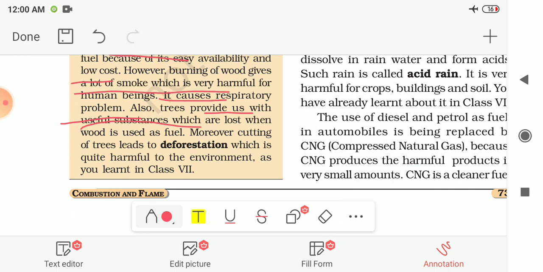Moreover, this cutting of the trees leads to deforestation. Cutting of the trees on a larger scale is known as deforestation, and it is quite harmful for the environment. That one we had learned in class 7.